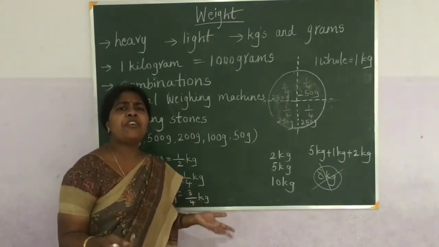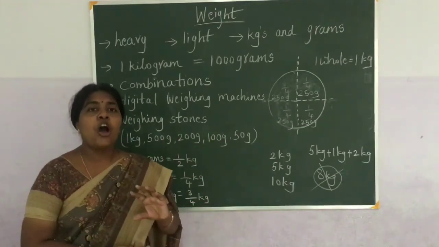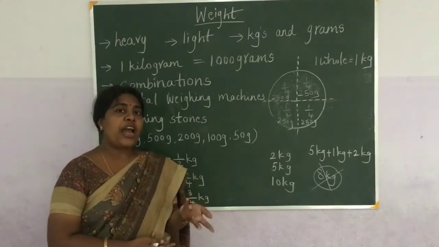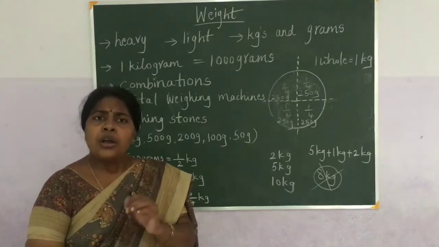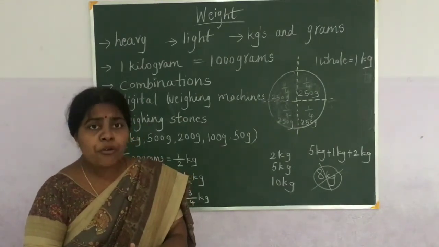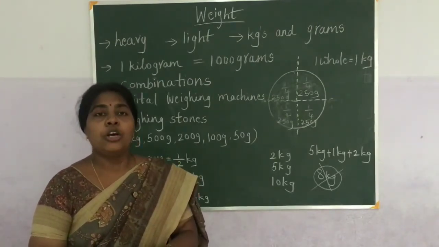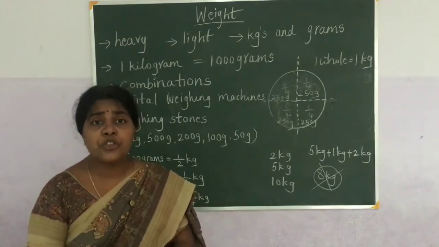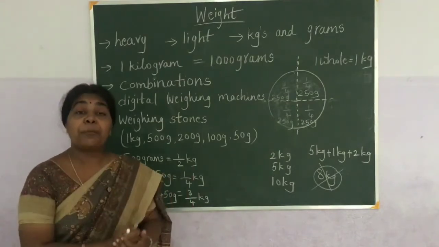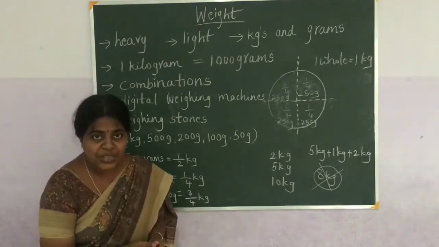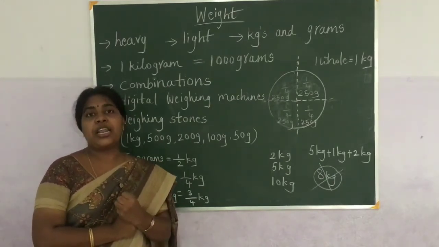But here also we are not having a 750 grams stone. We are having only these stones. So how can the shopkeeper give it if you go and ask for 750 grams of sugar? He is not having a 750 grams stone. Directly, a 750 grams stone is not available. So you are asking, I want 3 by 4th kgs of sugar. So what will he do? 3 by 4th kg means immediately the shopkeeper thinks, oh, it is nothing but 750 grams. So I have to give 750 grams of sugar.